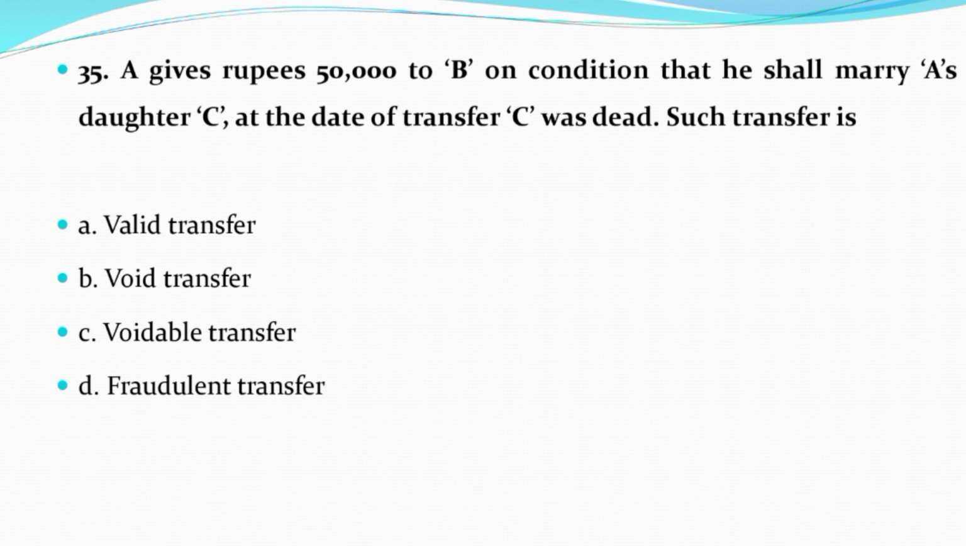Now question number 35. A gives rupees 50,000 to B on condition that he shall marry A's daughter C at the date of transfer. C was dead. Such transfer is: Option A, valid transfer. Option B, void transfer. Option C, voidable transfer. Option D, fraudulent transfer. And the correct answer is option B, that is void transfer.